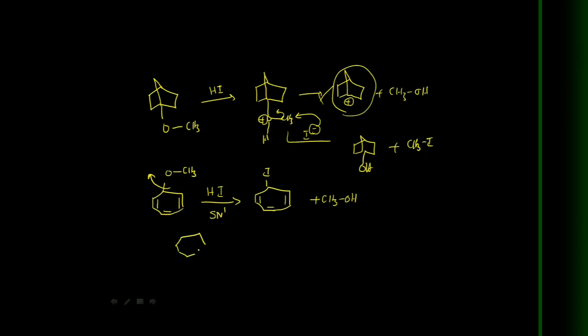That carbocation is stabilized by the aromatic nature. This pi bond here, plus charge. This is the tropylium cation. It is more stabilized by the resonance, aromatic nature.